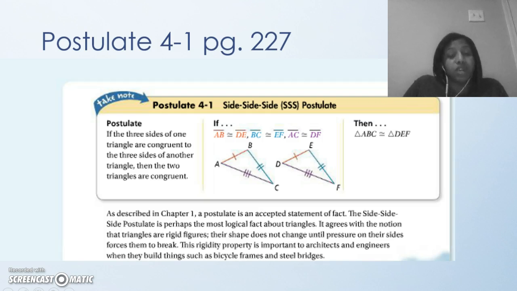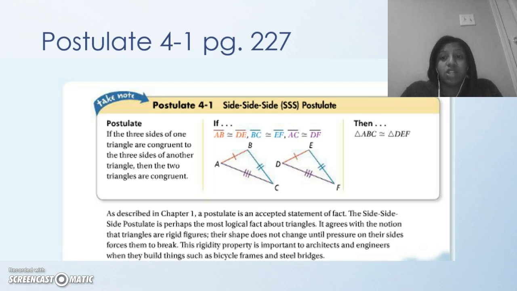Alright, so postulate 4-1, the Side, Side, Side postulate. If the three sides of one triangle are congruent to the three sides of another triangle, then the two triangles are congruent. In the last video, I told you guys, in order to prove that any polygon is congruent, all parts have to be congruent, all the angles and all the sides. But now with triangles, it doesn't have to be all the parts. If three parts are congruent by certain postulates, then we can prove the triangles are congruent without proving each part is congruent.